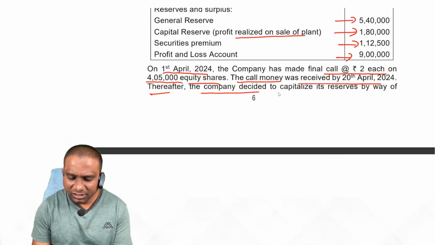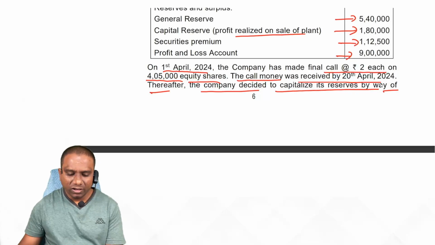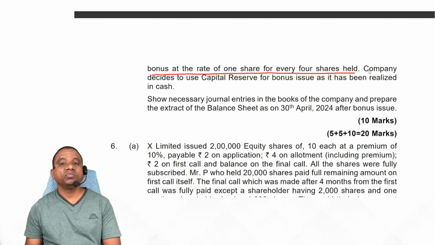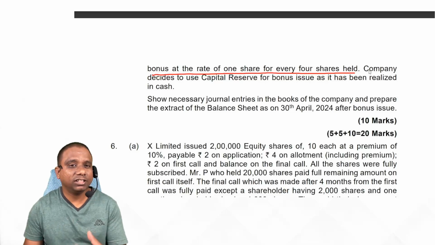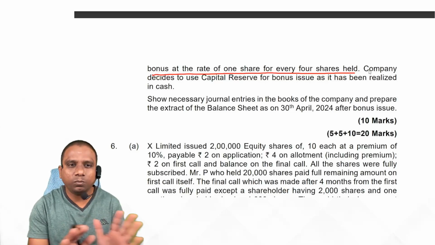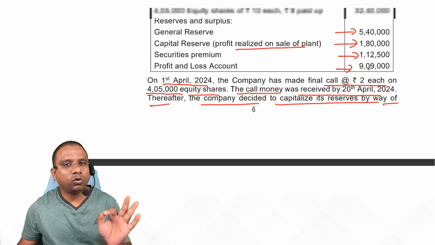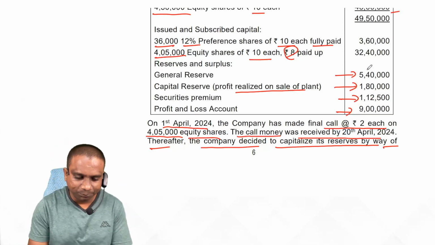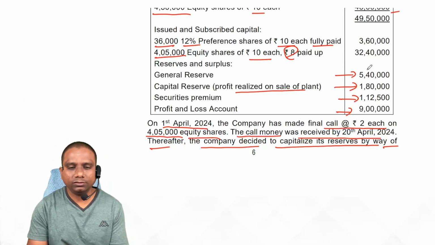Thereafter, the company decided to capitalize its reserves by way of bonus at the rate of 1 share for every 4 shares held. To issue bonus shares, first of all, check whether existing shares are fully paid up or not. Yes. And do remember, bonus is given only to equity shareholders, not to preference shareholders. First, here are the steps for bonus issue.